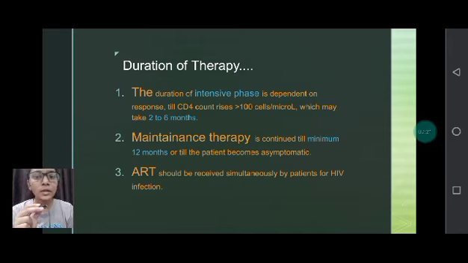Why CD4 count? Because this infection is based on immunity. CD4 cells are T helper cells, and T helper cells mediate cell mediated immunity. So when cell mediated immunity increases, MAC infection will automatically decrease. So for the intensive phase, our main aim for therapeutic monitoring is to see the CD4 cells. CD4 cells should increase, and it takes almost 2 to 6 months. Now, maintenance therapy is continued for a minimum of 12 months or till the patient becomes asymptomatic or is completely relieved of the disease. ART should be received simultaneously by patients for HIV infection.